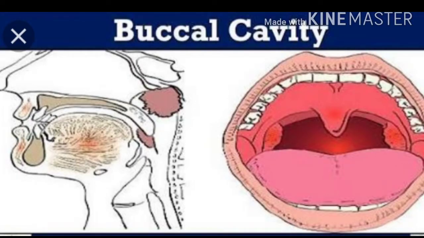So you all know that food is taken into the body through the mouth. So the process of taking the food into the body is known as ingestion. Okay, don't forget that process name, ingestion. So we know that inside the mouth cavity we have teeth, tongue and salivary glands for breaking down the complex food materials, right? So we chew the food with the teeth and break it down mechanically into small pieces.